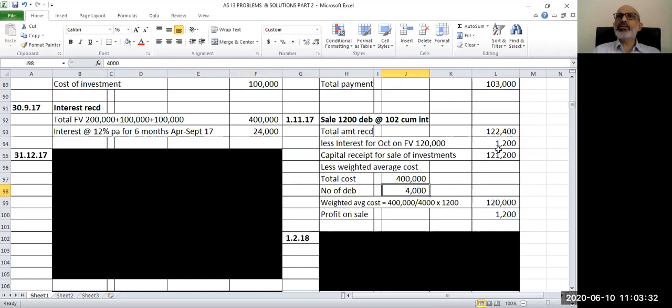Now your selling price is 1,21,200. Your weighted average cost is 1,20,000. So your selling price is more. You are making the profit on sale to the extent of 1,200 rupees.